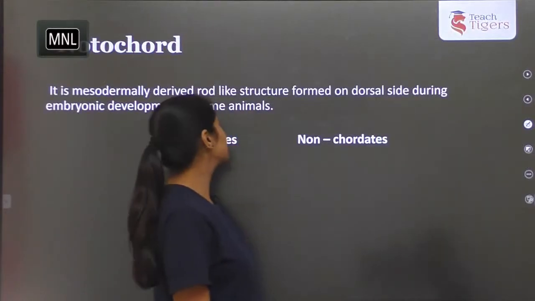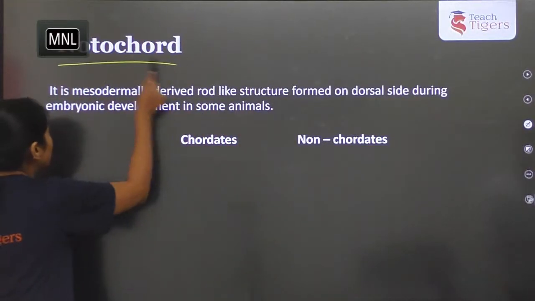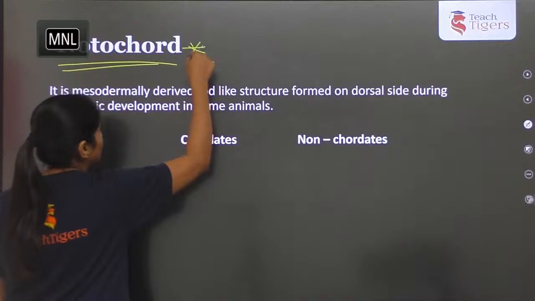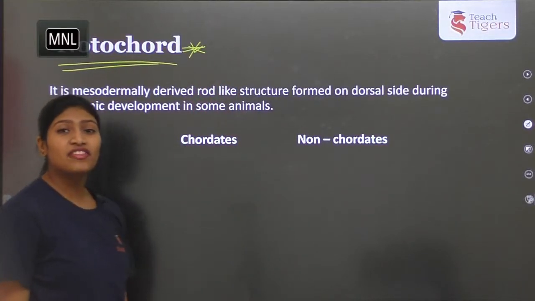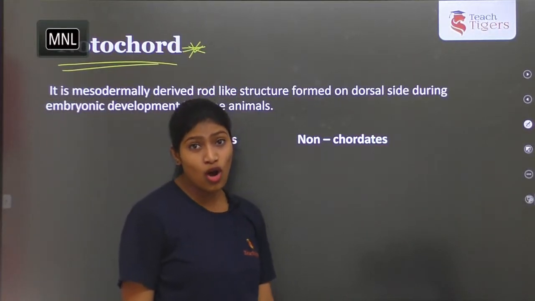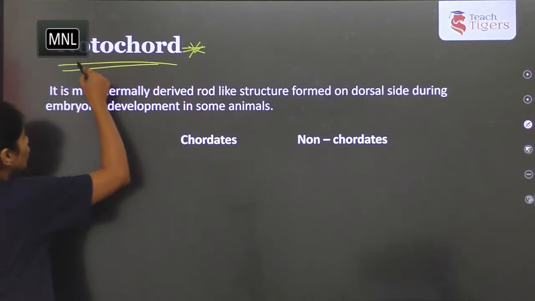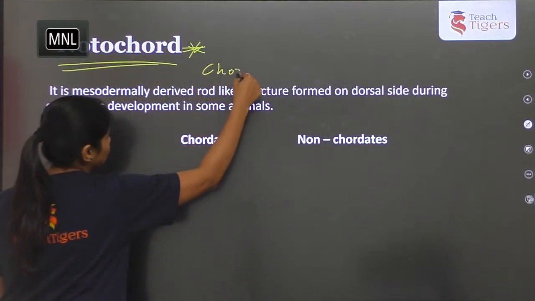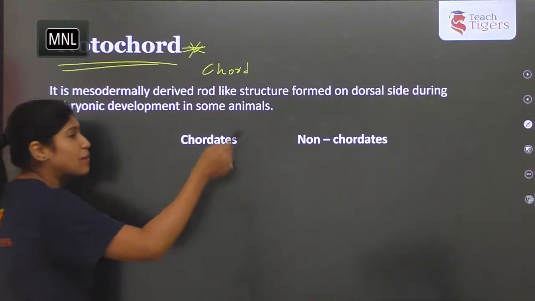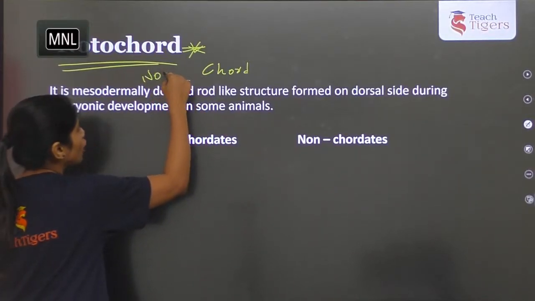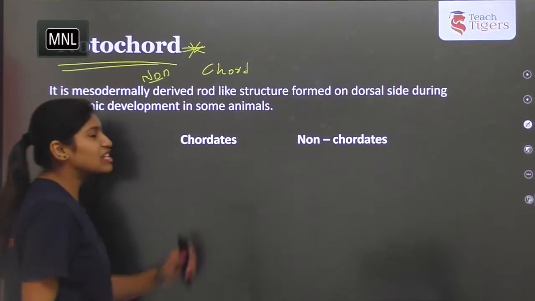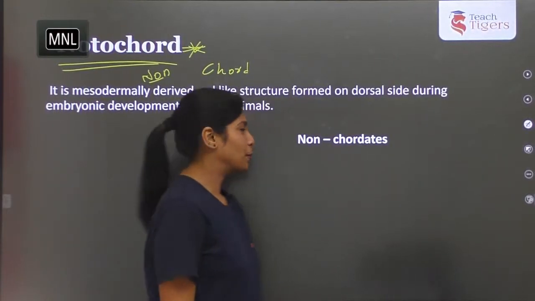Fine. Next is notochord. A very, very important concept. This is a characteristic feature of chordates, notochord. So if the notochord is present, then they are chordata. If the notochord is absent, they are non-chordates, right? So we'll see what is the definition of notochord now.